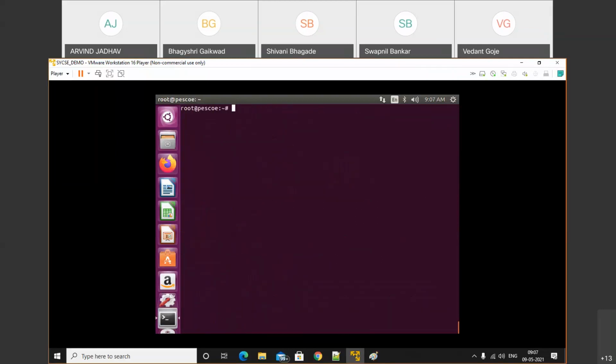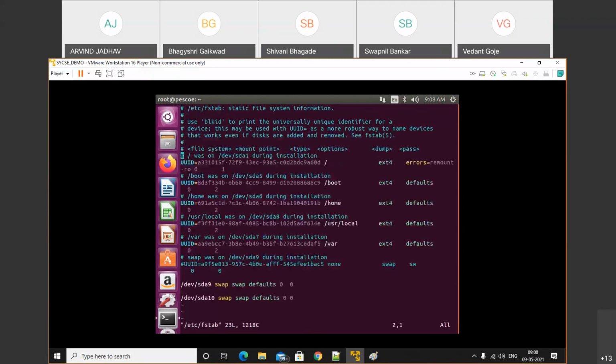So that's why. So mkswap /dev/sda9. It is mounted, it's showing it is mounted. So first of all we need to find the mount point. /etc/fstab, comment it with a hash.